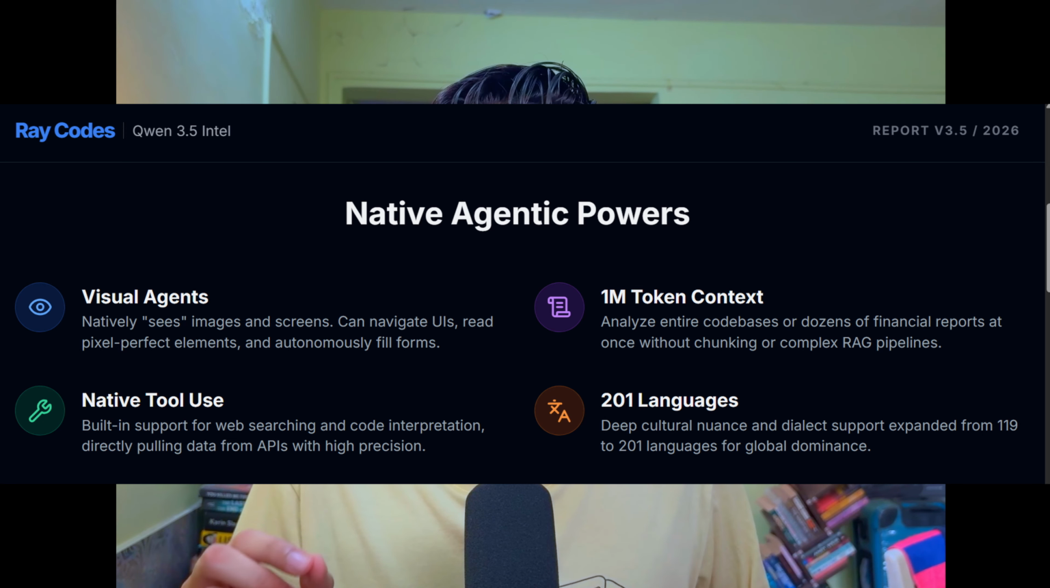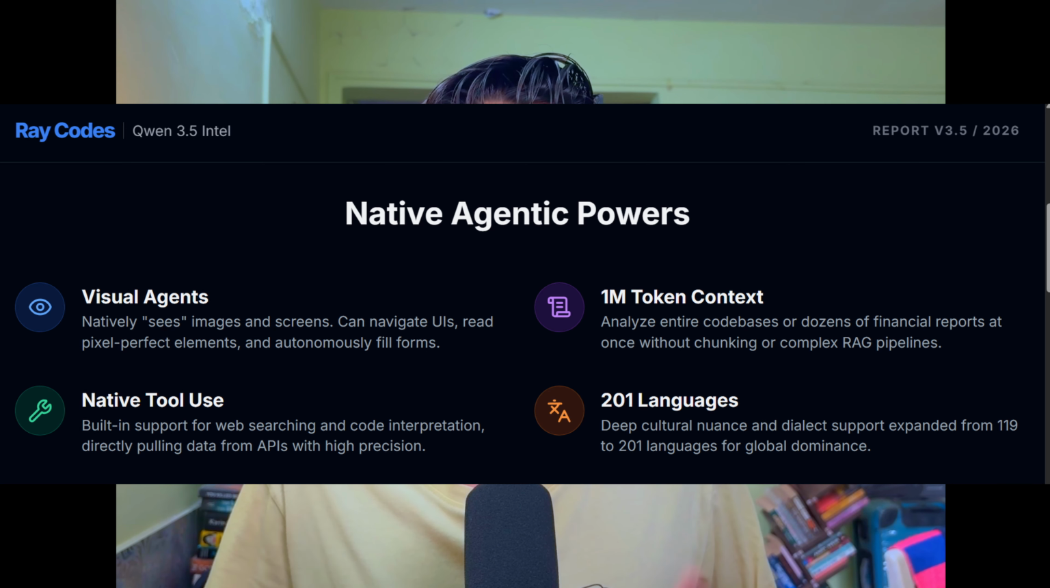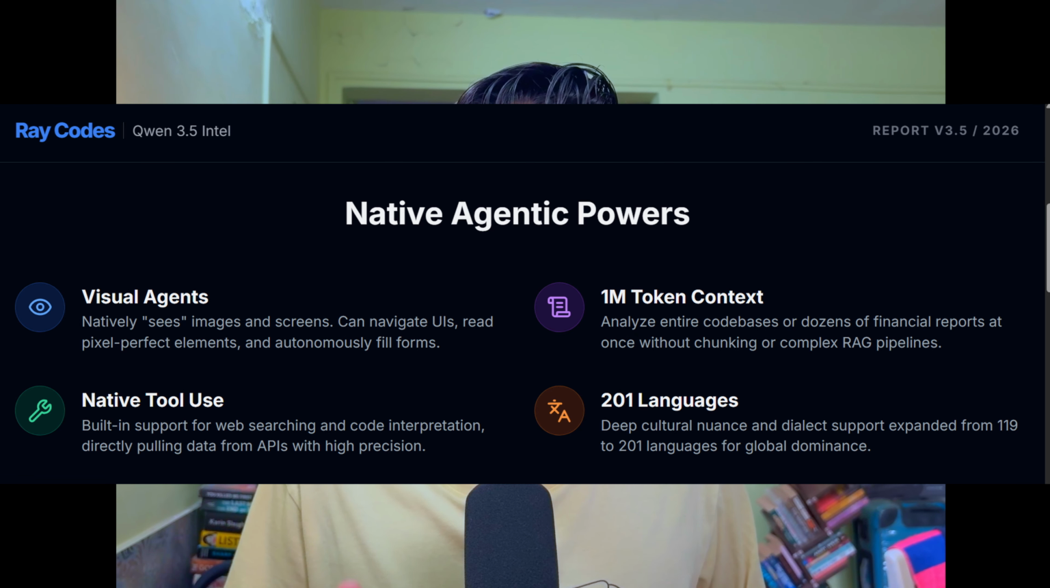Next, we'll look at their native agentic powers. The Qwen 3.5 family isn't just about text. First, they are visual agents. This means the AI natively sees the images and screens, navigates UIs, reads pixel-perfect elements, and can automatically fill out forms. Second, you get a massive 1 million context window. You can dump entire code bases or dozens of financial reports into it without needing complex RAG pipelines. Third, it has native tool use built in. It can do web scraping, run code interpretations, and directly pull data from APIs with perfect precision.